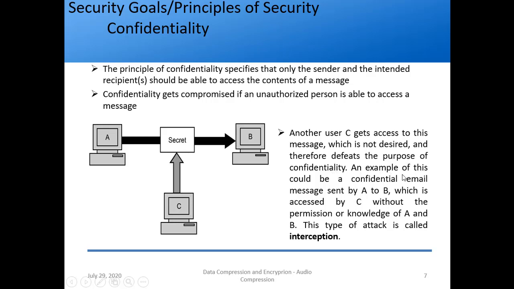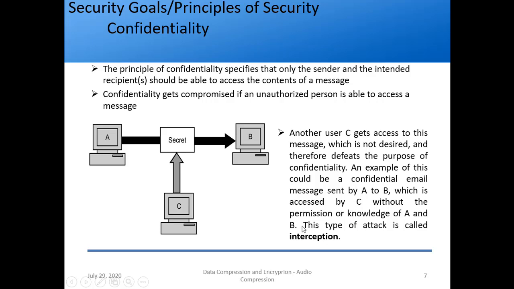So what is an example? An example of this could be a confidential email message sent by A to B which is accessed by C without the permission or knowledge of A and B. This is called an attack in technical parlance. This attack is where he is intercepting the message, right? So this type of attack is called interception, right?